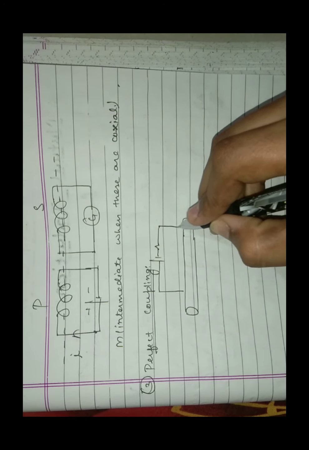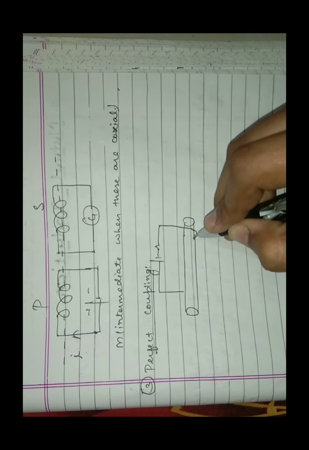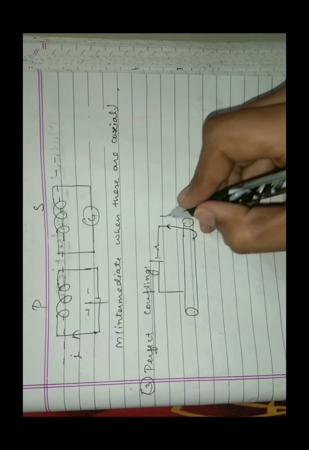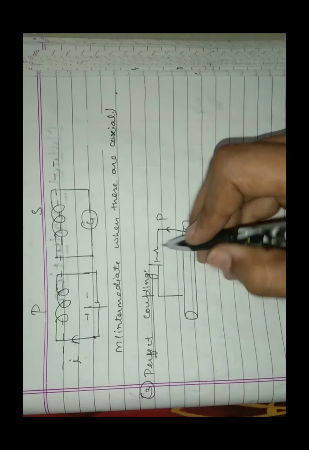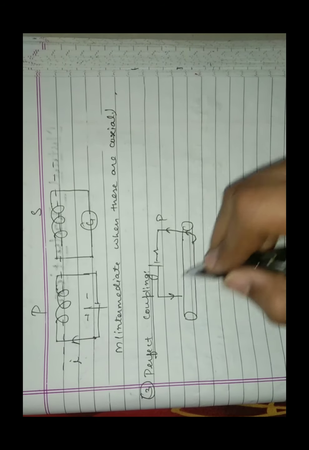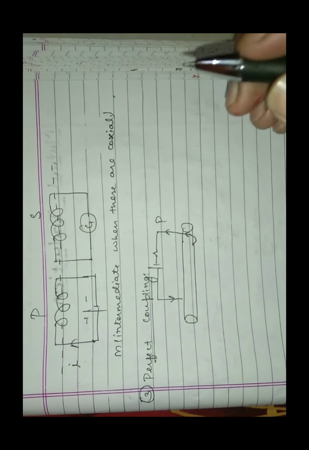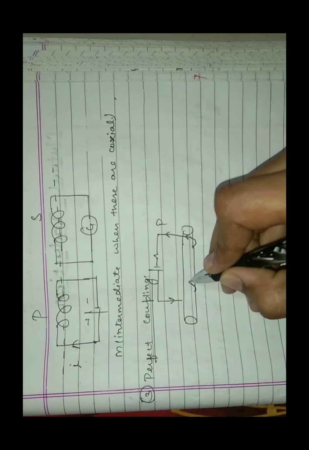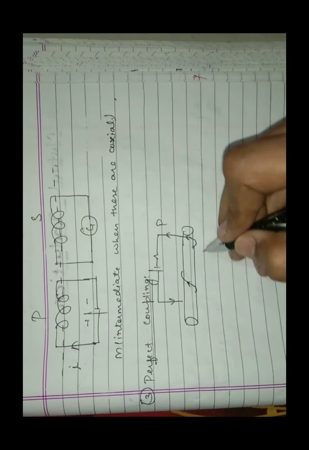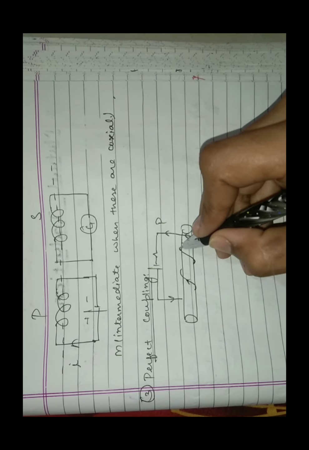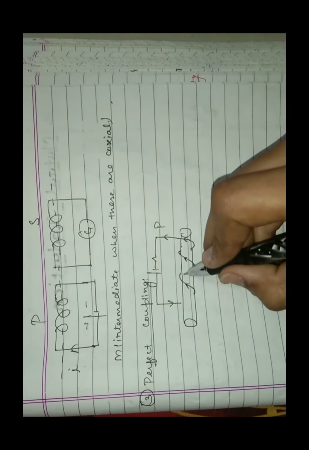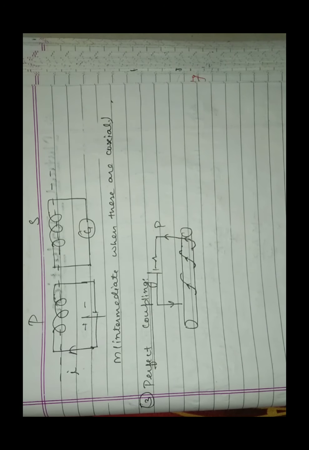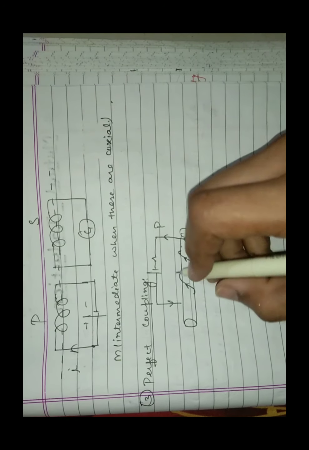My drawing is not so good, so don't mind it. This is current, let this be the primary coil with its number of turns on this solenoid, and we have to make a secondary coil also through which this current is linked.